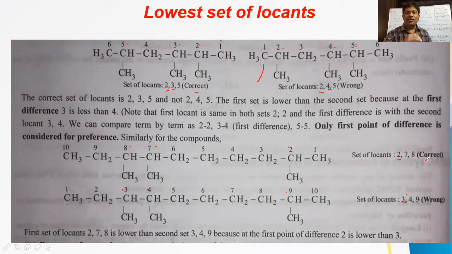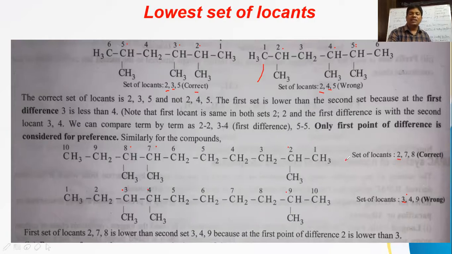When there is a difference in the first set, 2 and 3, we need not check the second set and third set. Here the second set is 7 and 4, and the third set is 8 and 9. We need not check them when there is clarity from the first set of locants. In the first set, 2 is lower than 3. That's why this is the correct one to be taken.